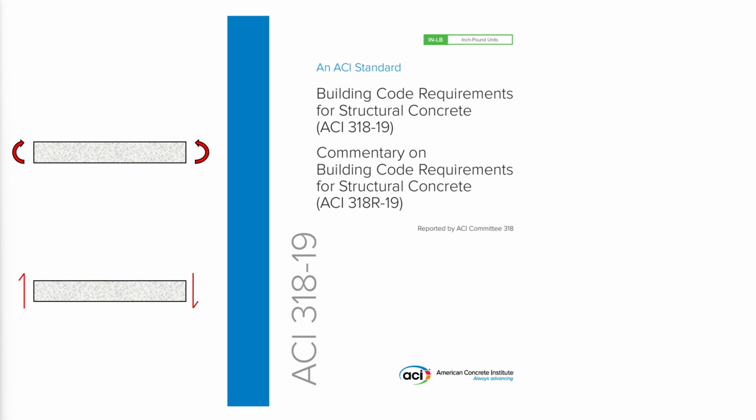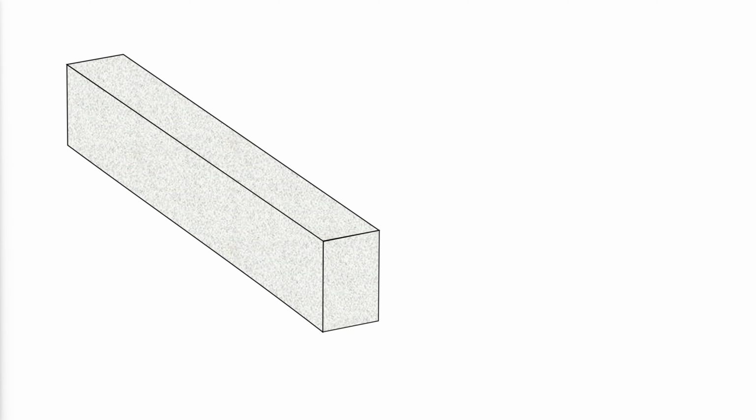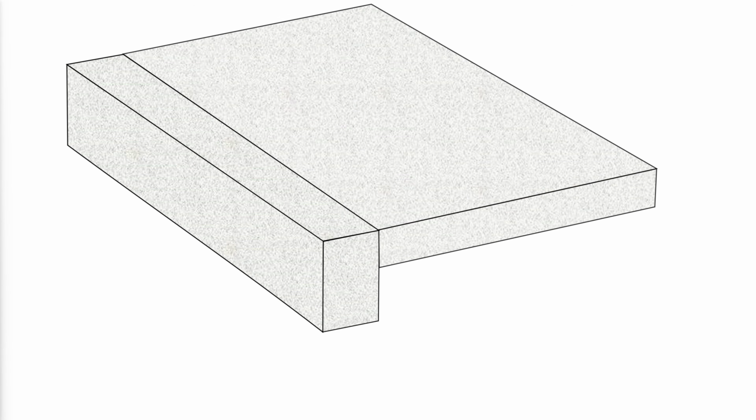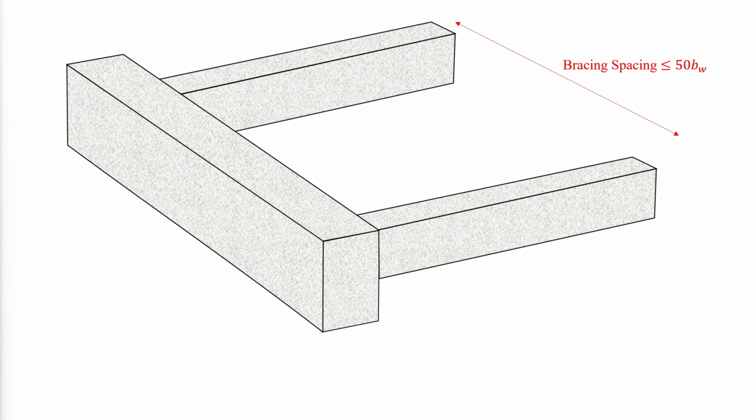Both videos combined will give the best possible insight. ACI specifies stability requirements for beams. If the beam is not continuously braced, say by a concrete slab for example, then the spacing of lateral bracing shall not exceed 50 times the width of the beam.